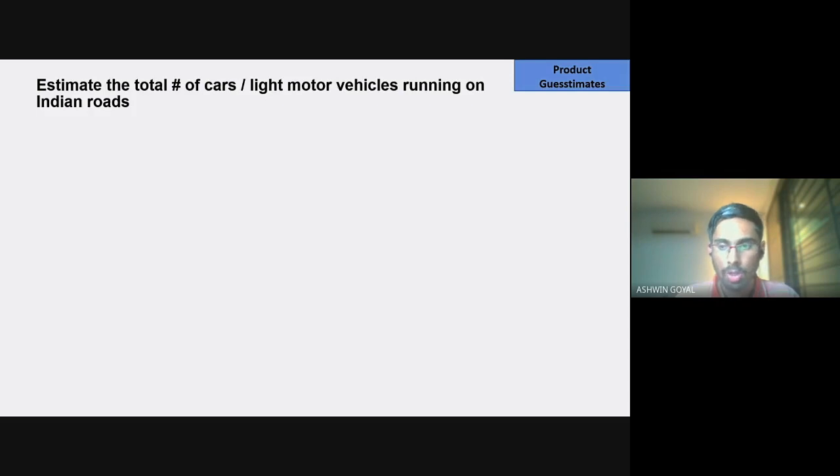And how do we narrow down the scope? We ask some clarifying questions. That is the first step. So keep in mind that when the interviewer asks you this question or any guesstimate, you should not start answering right away. You should first start asking some more questions which help you to drill down on that particular question, right?